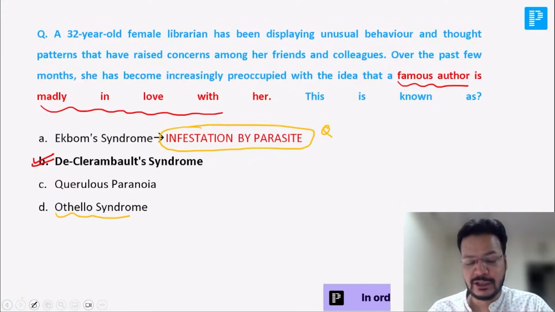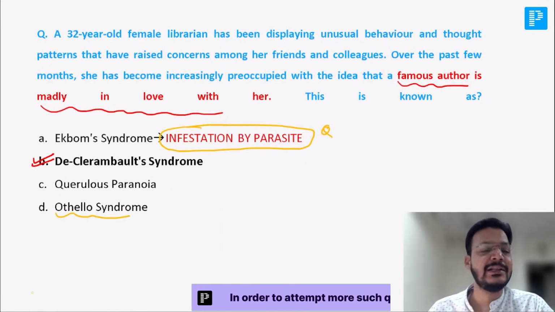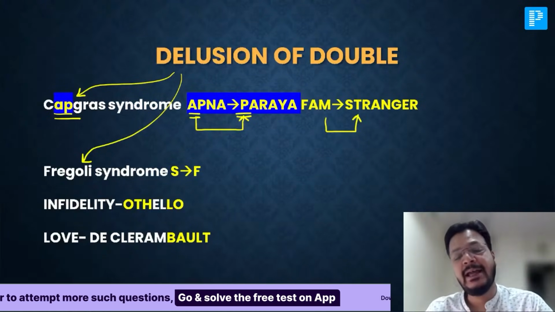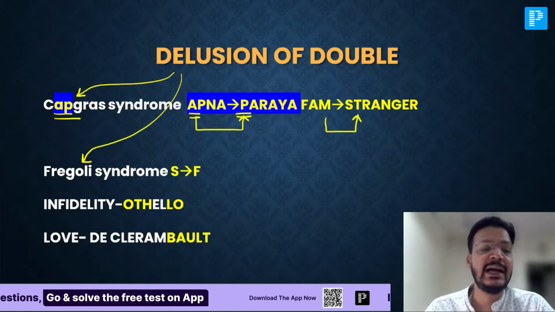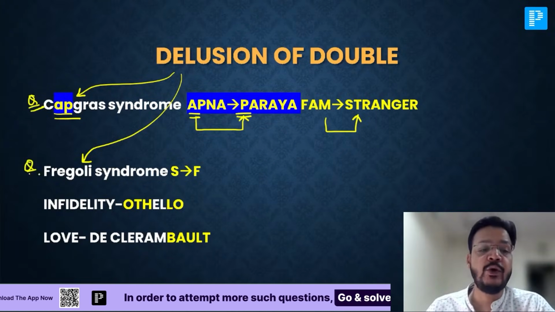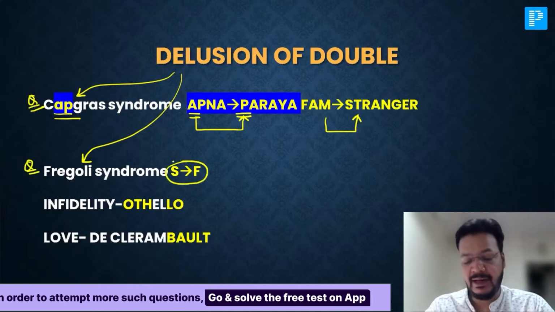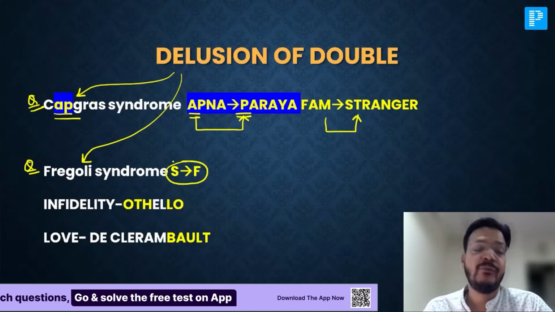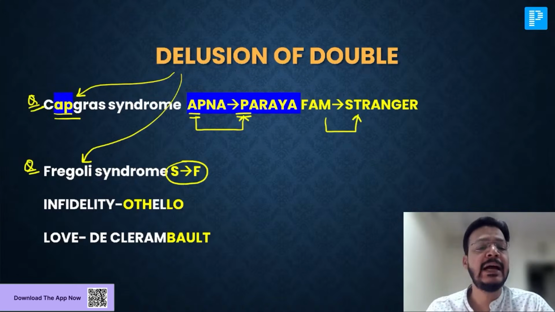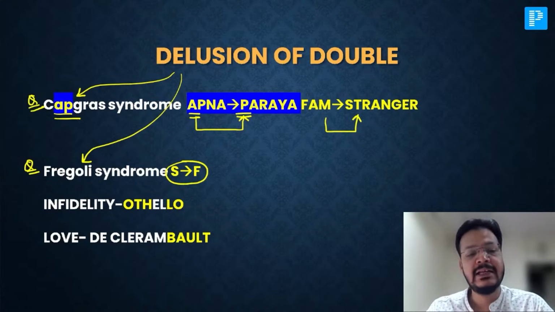Option C, querulous paranoia, is related with psychiatry but is not the answer. That familiar looks like stranger is Capgras syndrome. The opposite is Fregoli syndrome, stranger looks like familiar. Yes or no, my dear friend? That is a trick to remember. Apna look like paraya is Capgras and stranger look like familiar is Fregoli.